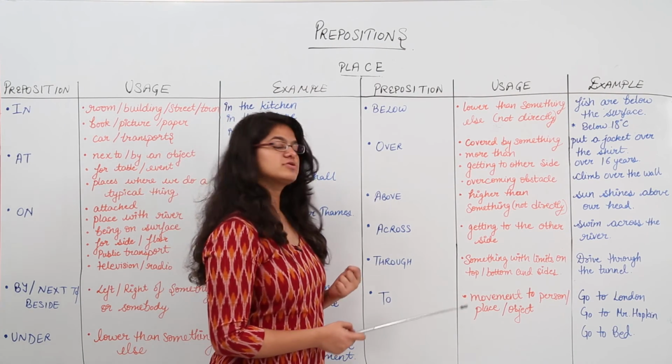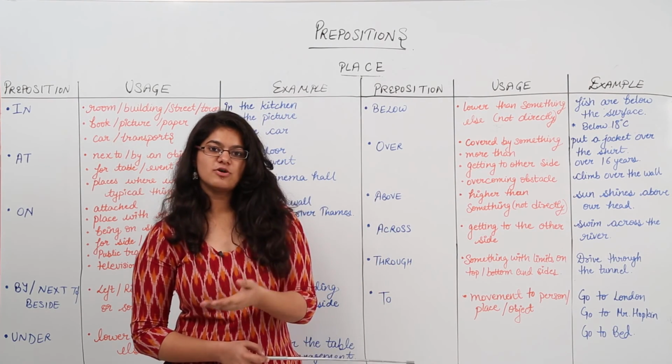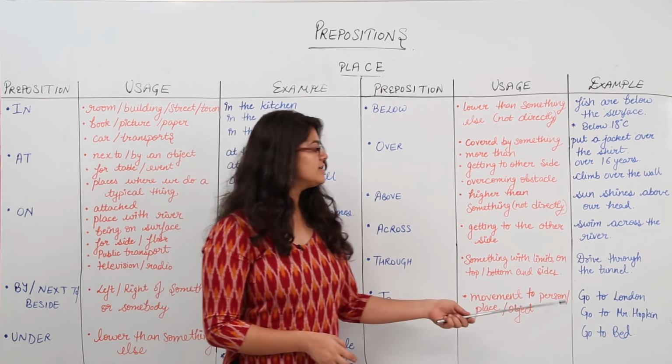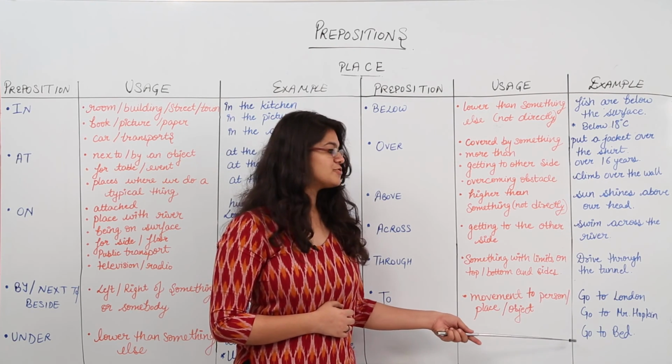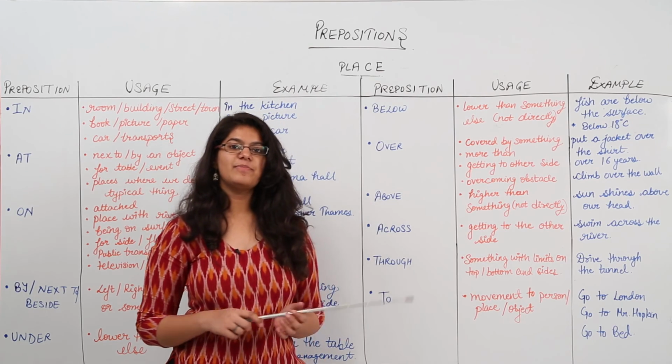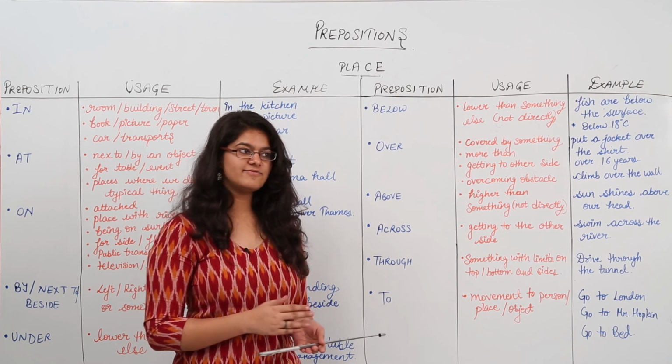To is used to determine the movement towards a person, towards an object or to a place. So go to London for studies, go to Mr. Hopkins for advice, go to bed and sleep. So these are places or objects where a person is supposed to go. So hence we use to here.